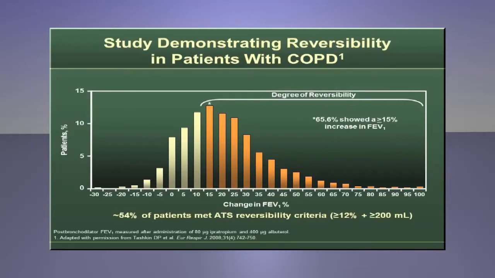of FEV1 responsiveness. Final point to make here is that these findings indicate that patients with moderate to very severe COPD in this trial were responsive to near maximal doses of two different bronchodilators, ipratropium and albuterol, which were administered 60 minutes apart.